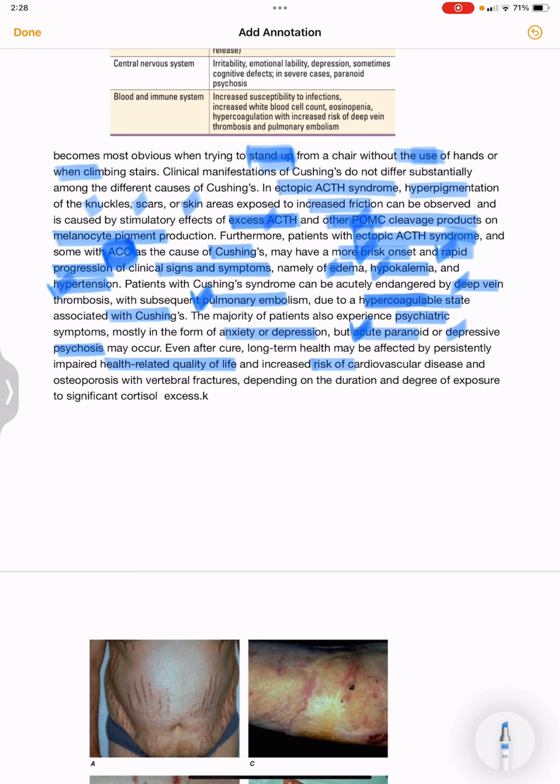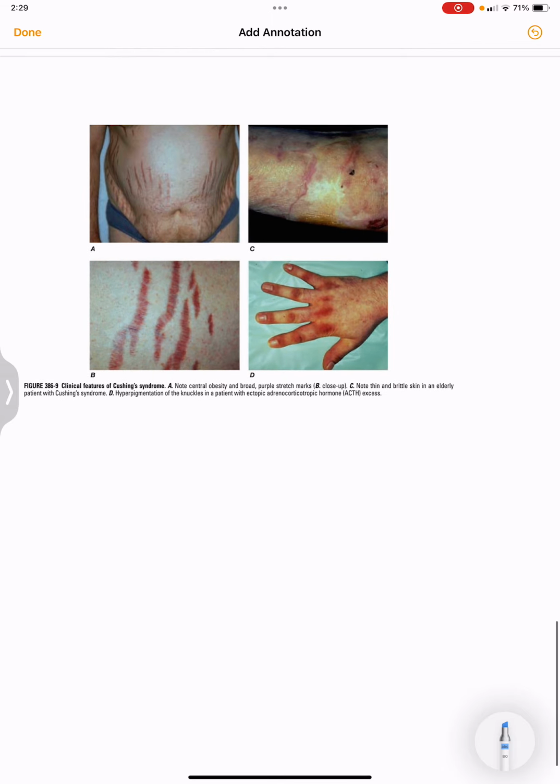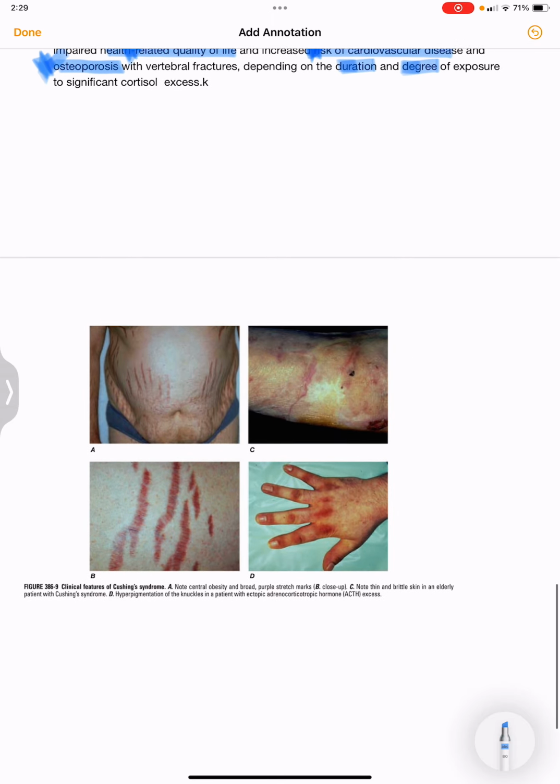There is increased risk of cardiovascular disease, and there is osteoporosis with vertebral fractures, depending on the duration and degree of exposure to significant cortisol excess.